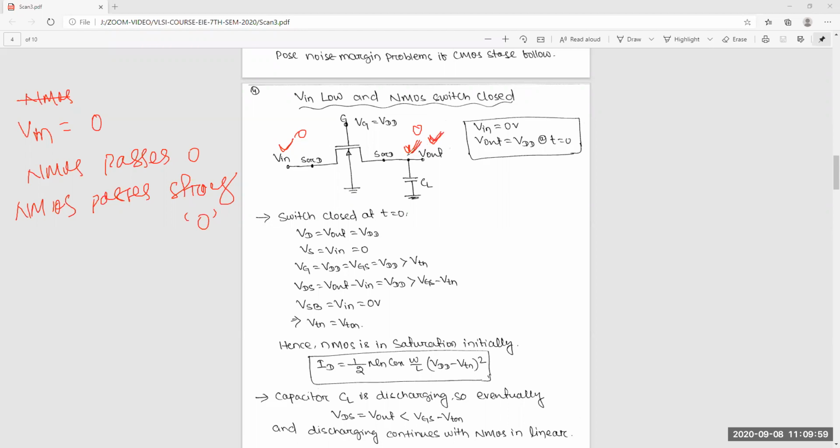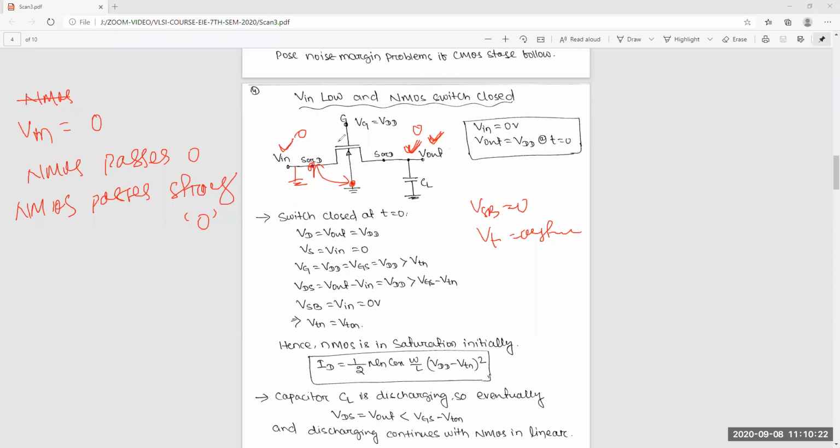Another advantage in this condition is there is no body effect. You can see this is your source, this is your body, and this is always connected to 0. This is also 0. So VSB is equal to 0, no body effect, so the threshold voltage is constant.